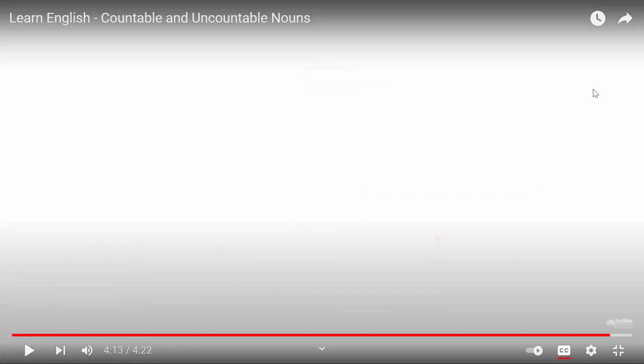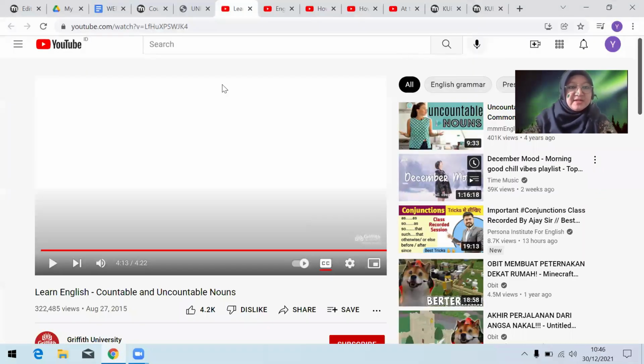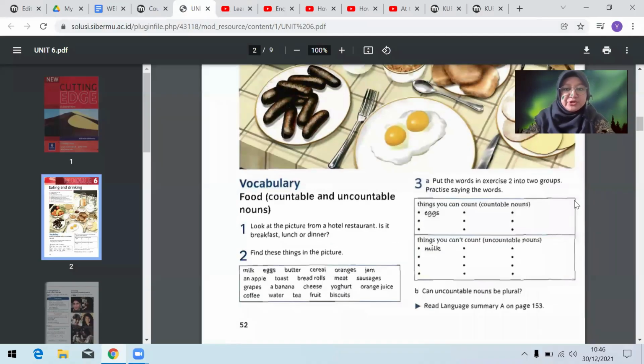All right. So that's about countable and uncountable nouns. Let's get back to the material. So if you have to put it in words, countable means things that can be counted, for example, cups, plates, tables, chairs. Whereas uncountable nouns are things that cannot be counted, for example, rain or water, oil, ice, and then sand, sugar, salt.